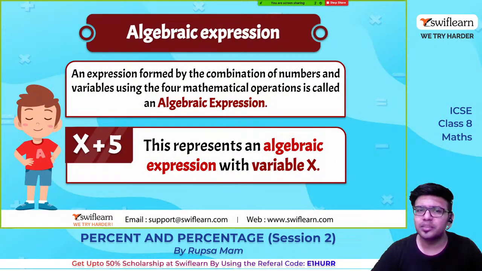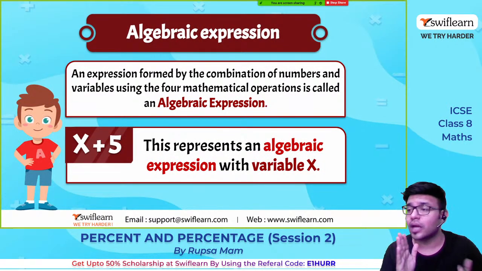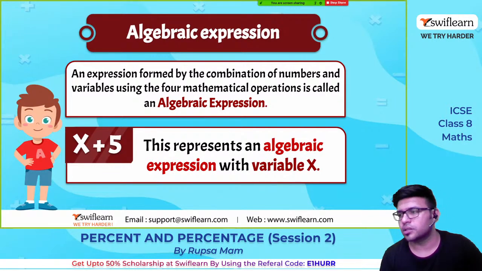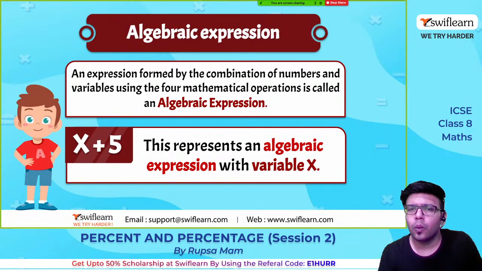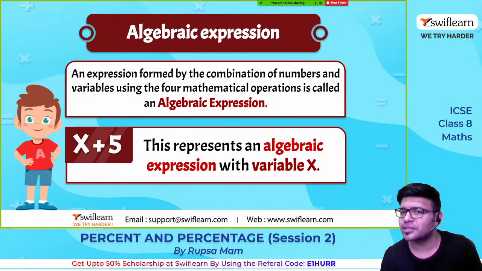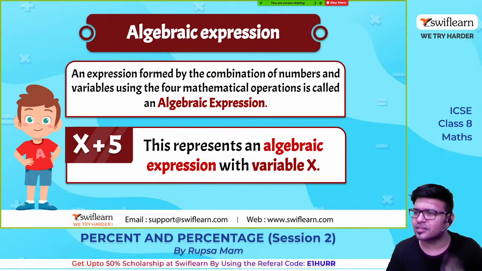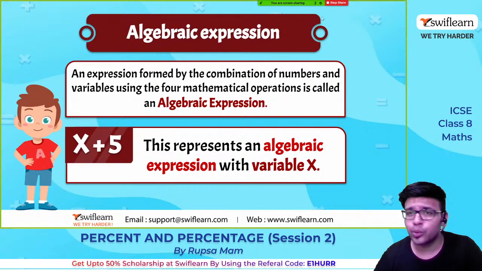So algebraic expression. Okay. So far we have studied what is algebra, what are variables, what are constants. So what is algebraic expression? An expression formed by combination of numbers and variables using the four mathematical operations is called an algebraic expression. Yes. So x plus 5. Okay, what does this sentence say? I will explain you in Hindi, guys.